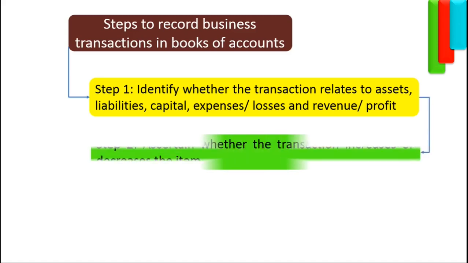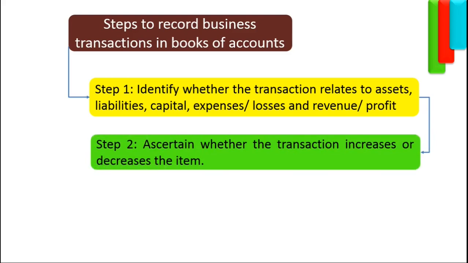The second step is to ascertain whether the transaction increases or decreases the item. Just to take an example, a tailor obtains a bank loan of rupees 20,000, and with that money the tailor buys a new sewing machine. Now, the bank loan is a liability because the tailor will have to return money to the bank at some future date. So, we have classified the loan as liability under step 1.